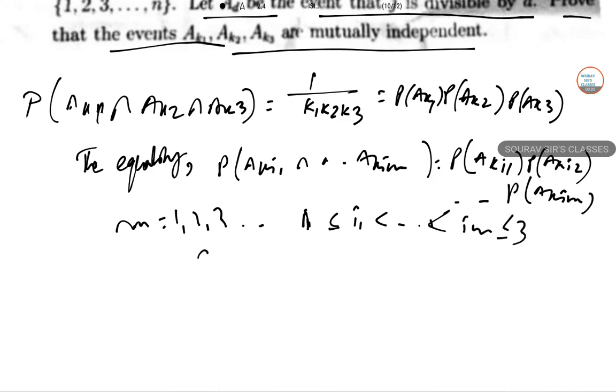So hence the events are mutually independent.